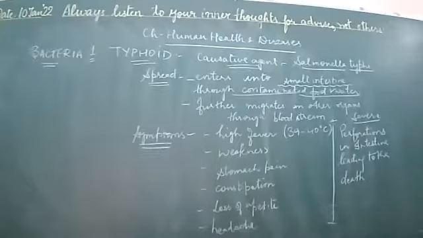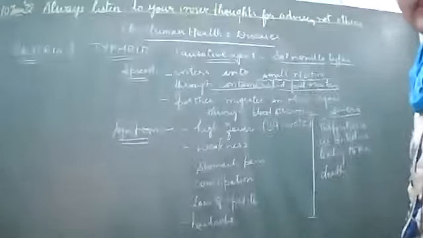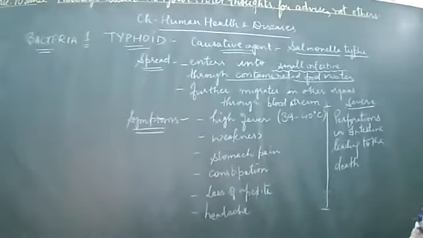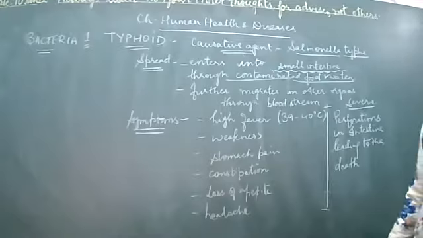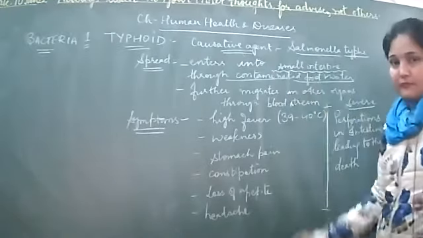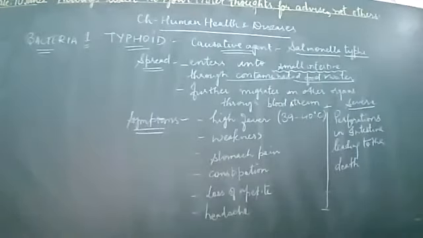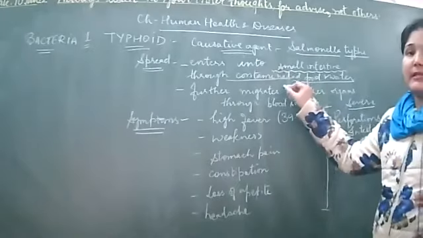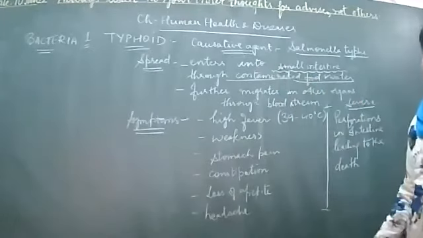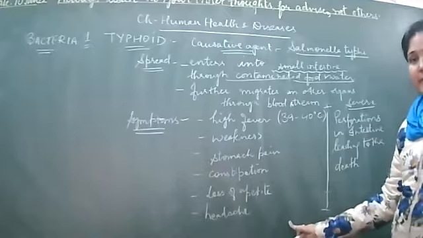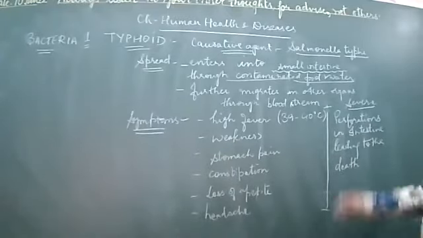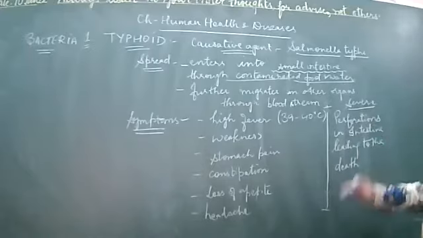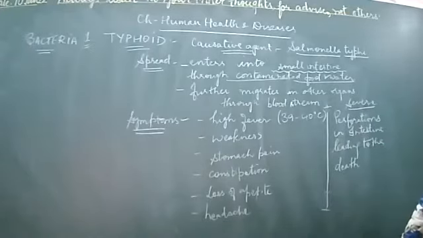Clear? So this is the disease typhoid. There are two bacterial diseases which are discussed in your book. First is typhoid. Any question to anyone? What is the causative agent? It's Salmonella typhi. It's a bacterial member. Then how it spreads: from contaminated food and water. What are the various symptoms? These are the simple, normal symptoms, and these are the severe conditions. Under severity, it may lead to perforations leading to the death of the person.